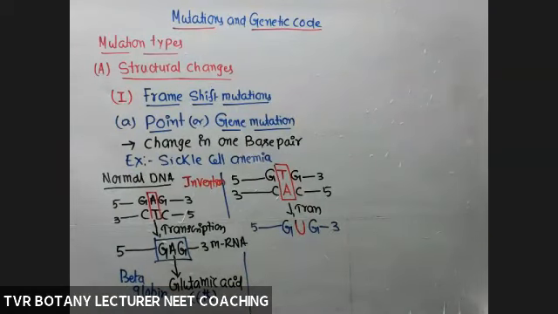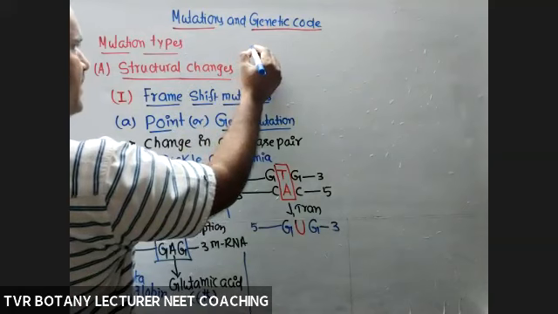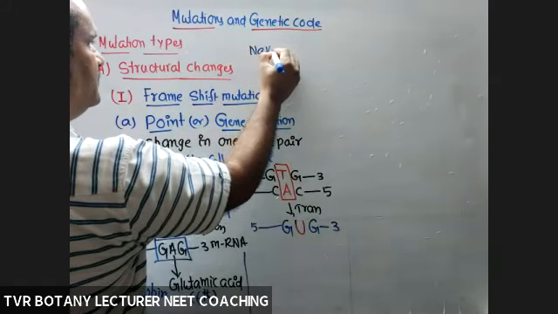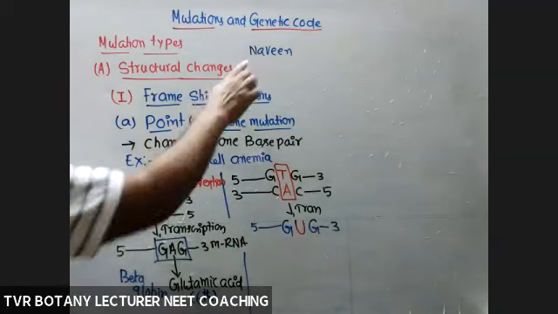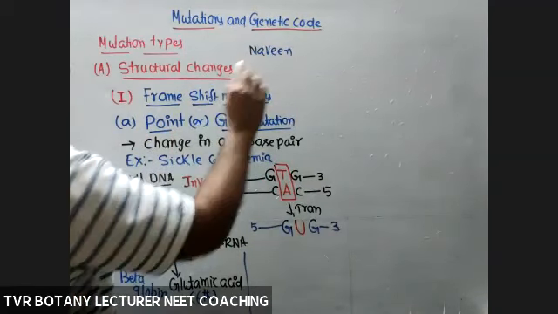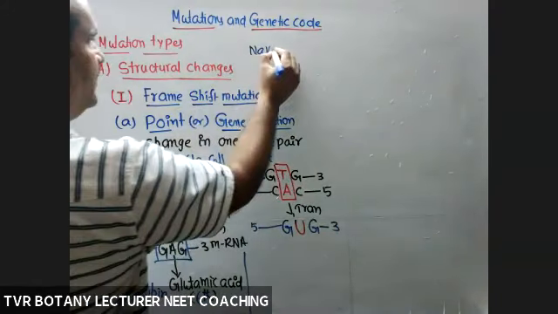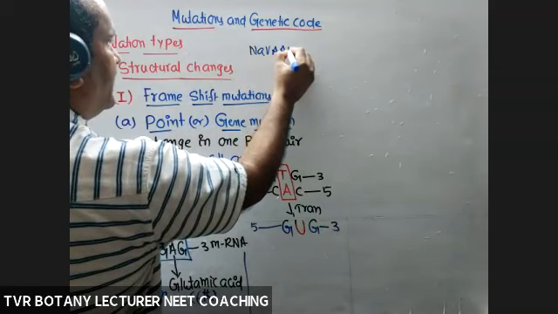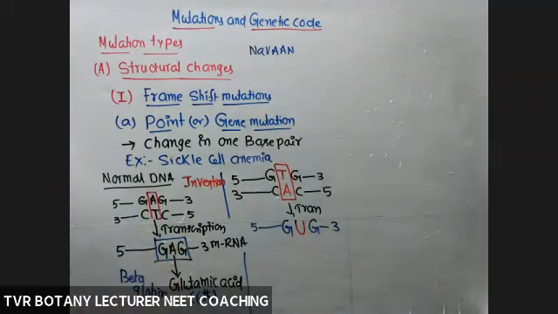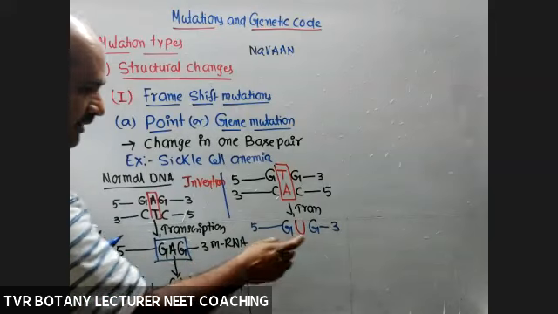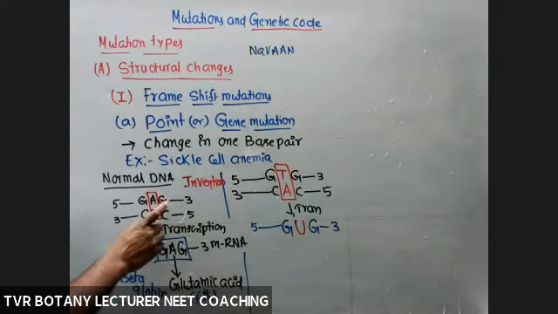Reading frame change or not? While writing, for example, we write some name, for example, Naveen. The actual name is Naveen. By mistake, instead of Naveen, N-A-V-A-A-N, Navan. Reading frame changed or not? So what about this reading frame? GAG is converted into GUG because of a change in one base pair in the DNA molecule. That resulted in a change in one nucleotide of the mRNA molecule.